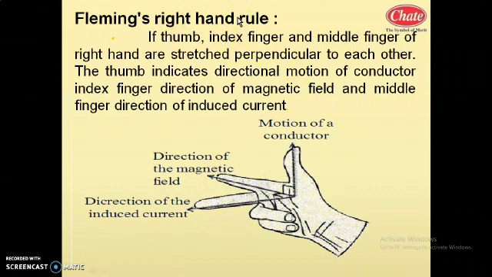I will once again repeat: Fleming's left hand rule for electric motor and Fleming's right hand rule for the electric generator.